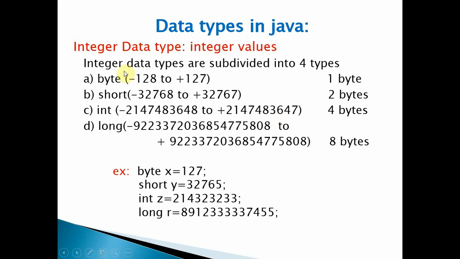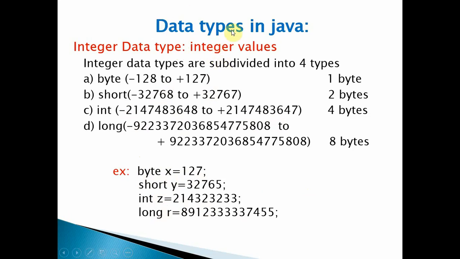So this range specifies the value range that is given to a variable of a specific data type. This is the way to declare a data type and a variable. Byte is a data type, x is a variable, and we can assign a value. This is about integer data types in Java.